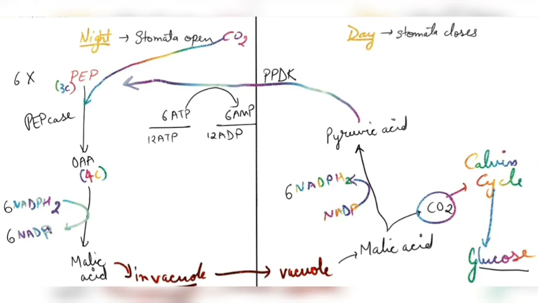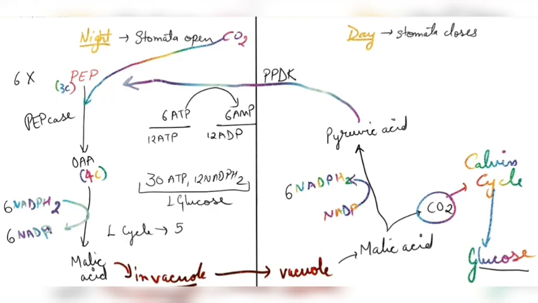If we write the net gain or net use of ATP, then we write 30 ATPs and 12 NADPH2 to form one glucose. And just like C4 plants, for one cycle of CAM pathway, we require 5 ATP plus 2 NADPH2 molecules.